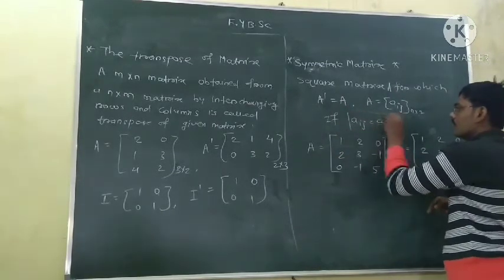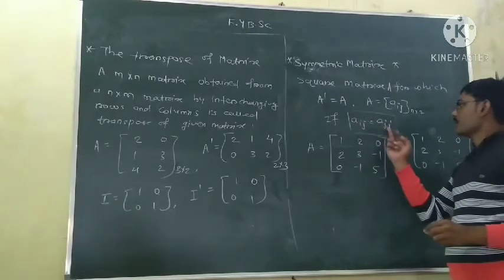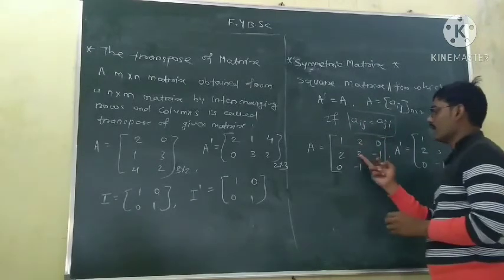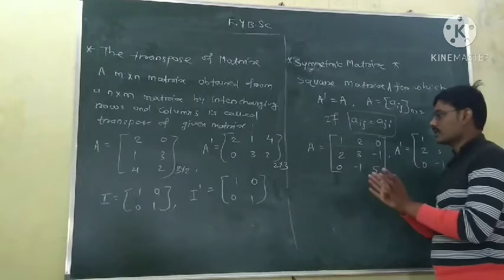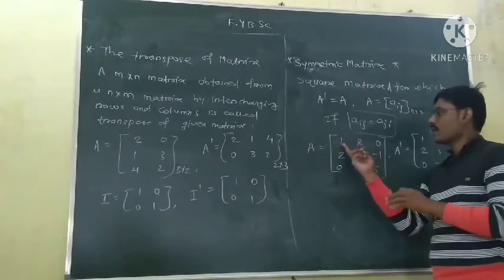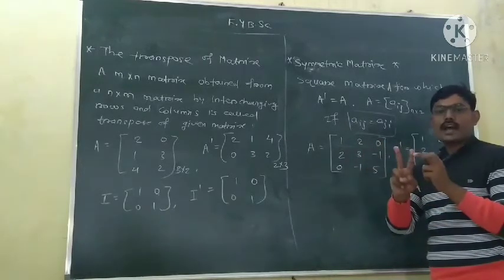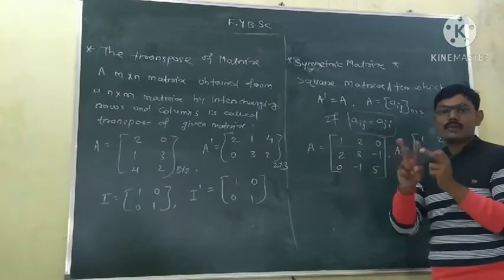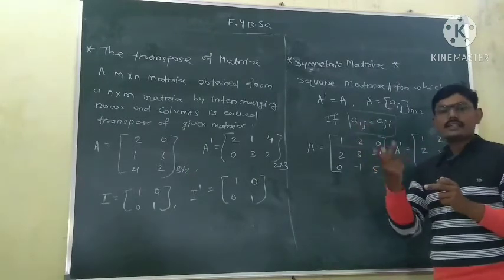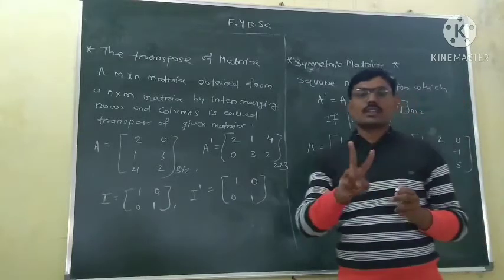Also, now focus on this. Aij is equal to Aji. A11, A22, A33, there is no problem with the diagonal. They don't have any restriction because A11 is always A11, I is 1, J is 1. So Aij is equal to Aij because I is 1, J is 1. So A11 is equal to A11.